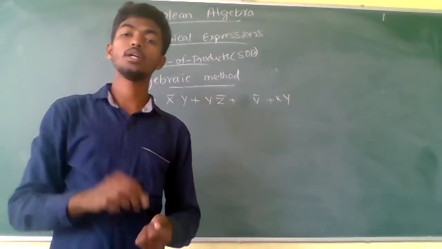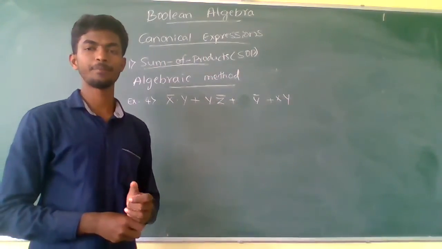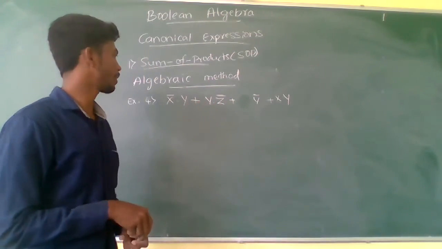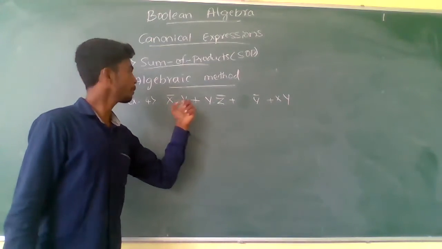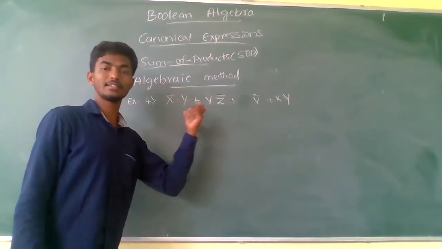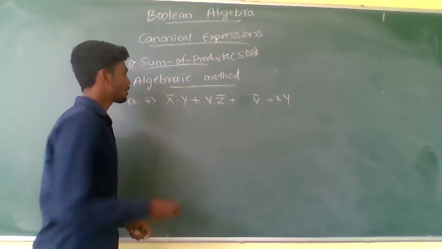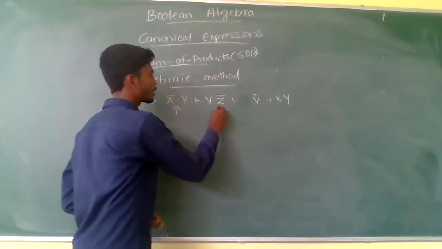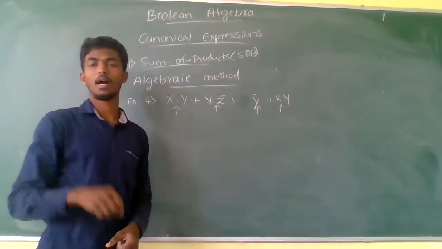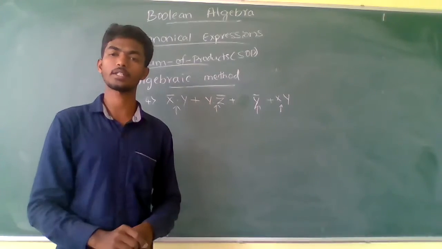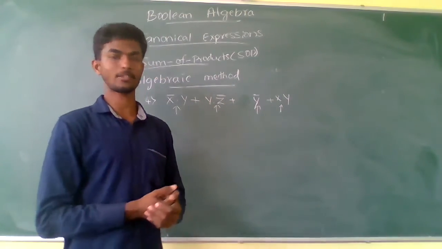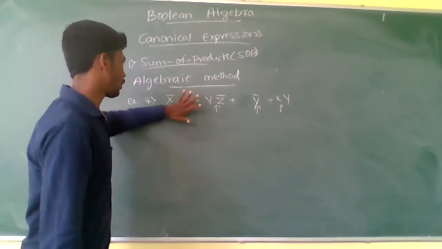Now they have given a Boolean expression containing 3 different variables, x, y and z. Here in this expression, only product terms are available, and we need to convert those product terms into the min terms to get the canonical expression. So let us observe one by one.